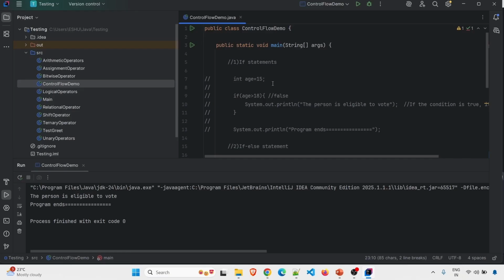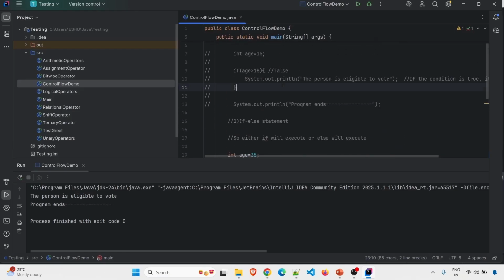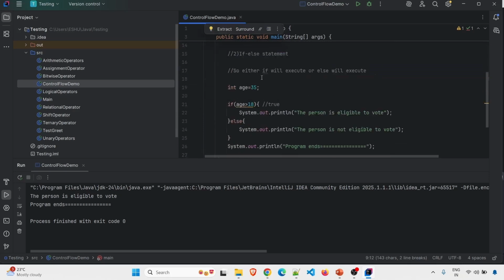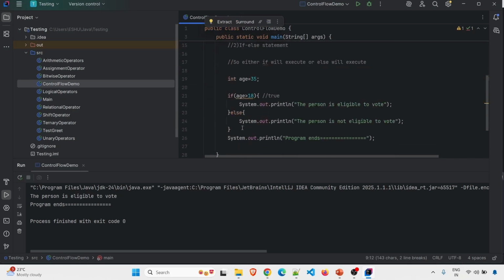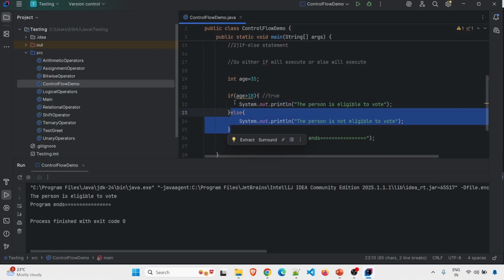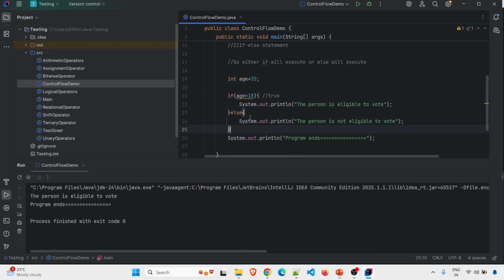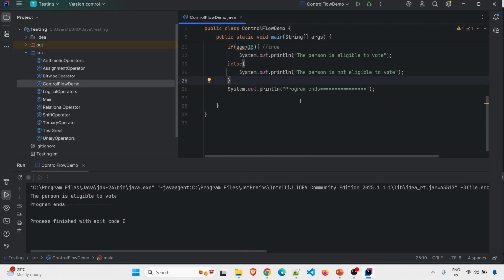What is the difference between if and if else? There is no guarantee that the if block will execute. Only if this condition evaluates to true will the if block get executed. But in case of if else, one of the two statements will definitely execute. If the first one is not executed, the second will execute. And if the first one is executed, the second will not execute. So this is the difference. I hope it is clear.